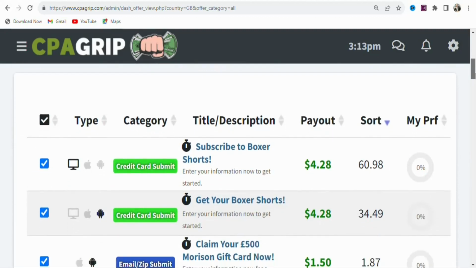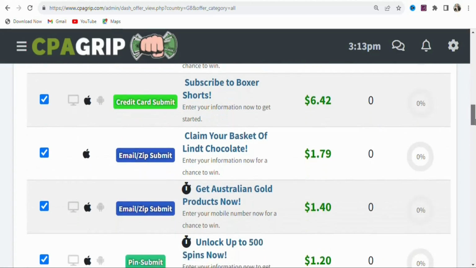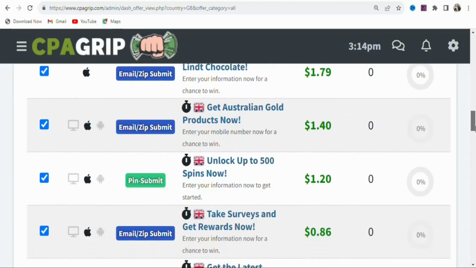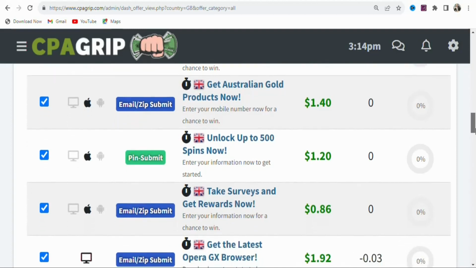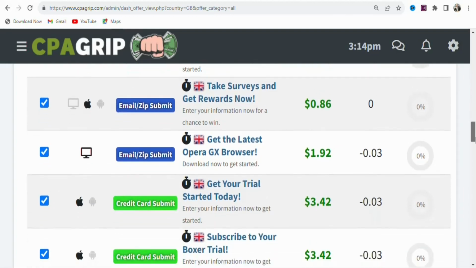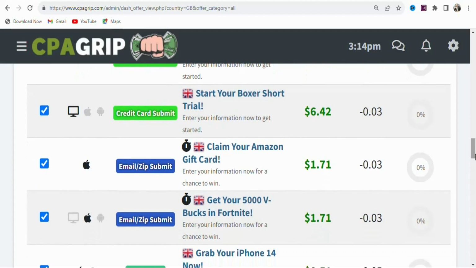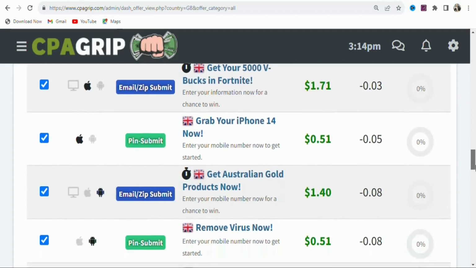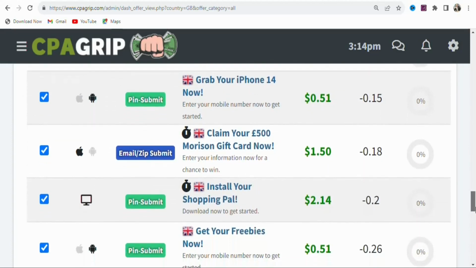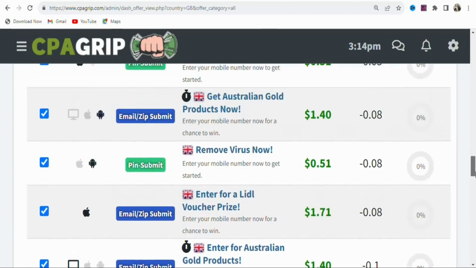There are a lot of different offers on this platform that you can promote to earn money from home, but the offers are geo-specific, which means they are allowed in specific countries. So you don't get to promote the offers to any country that you like. You have to look at where the offer is allowed so that you can promote it in that country. As you can see, these are offers that you can promote to people in the United Kingdom. You have to promote them to people who live in the United Kingdom so that they can take a specific action for you to make money.